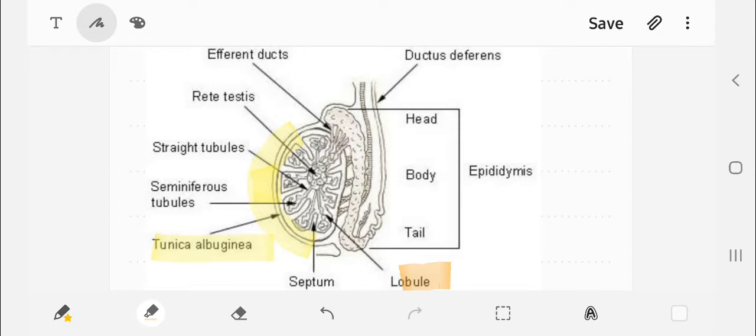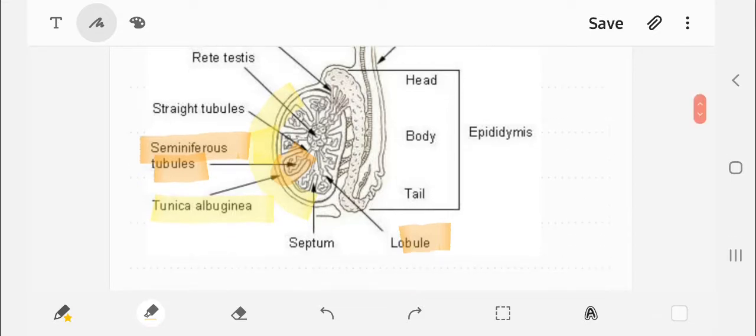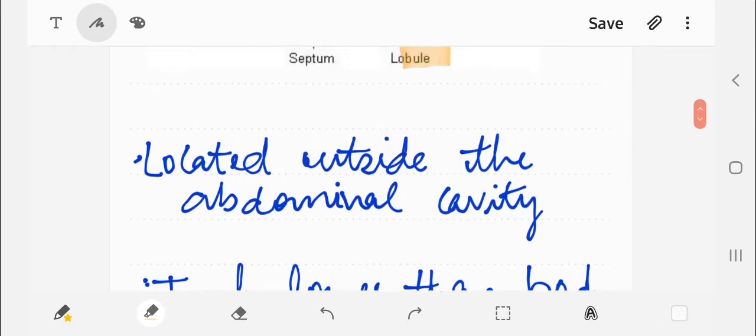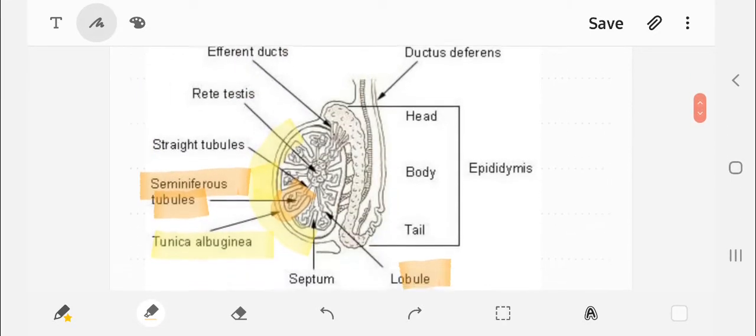Millions of coiled structures are there, known as seminiferous tubules. These seminiferous tubules have two types of cells, the Sertoli cells and the male germ cells.